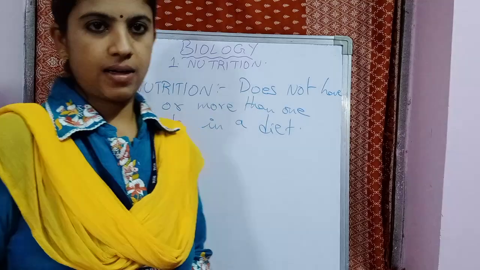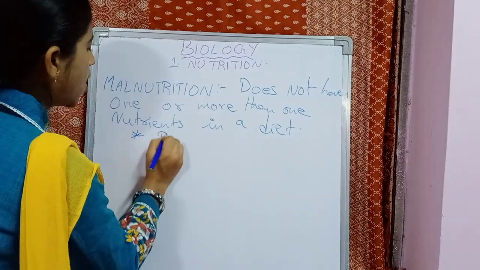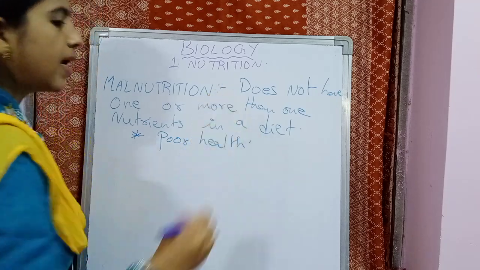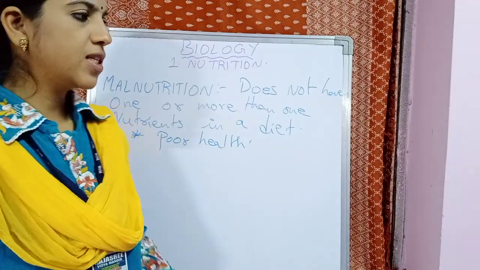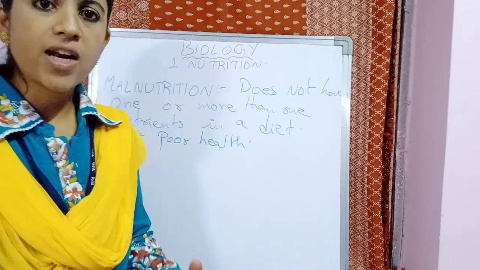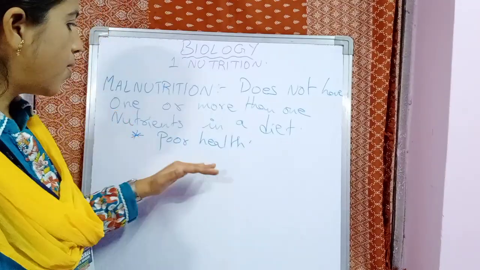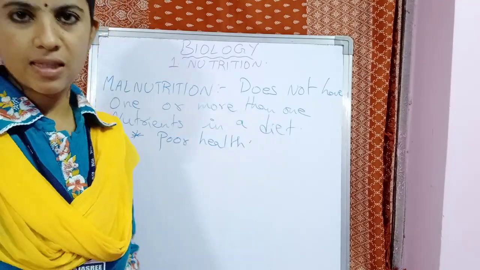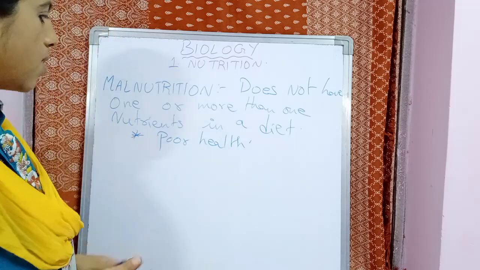Why does malnutrition occur? Because of certain factors. The most important factor is poor health. If the person is not in good health condition, the person cannot consume the food properly. Poor health will not allow the body to absorb the nutrients in the food. So poor health is one of the reasons for malnutrition.